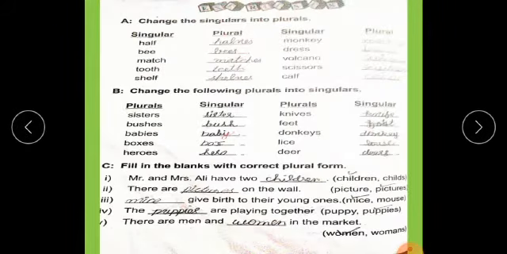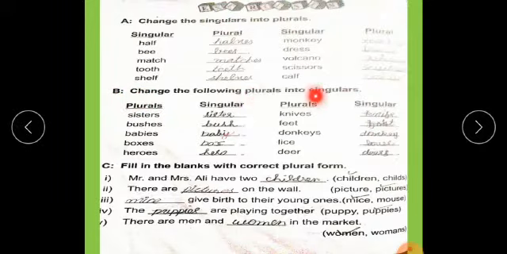These are the exercises. Change the singulars into plurals. Students, we know the rules of how we can make plural forms from their singulars. Half ends with the letter f, so we remove the f and add ves. Half, halves; bee, bees; match, matches; tooth, teeth; shelf, shelves; monkey, monkeys; dress, dresses; volcano, volcanoes; scissors stays the same; and calf, calves.